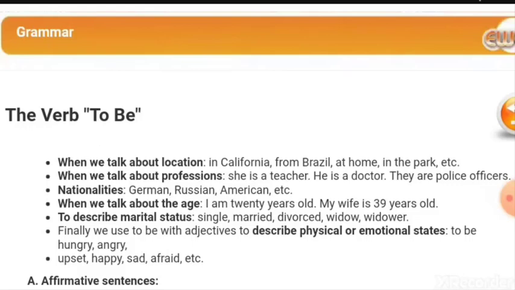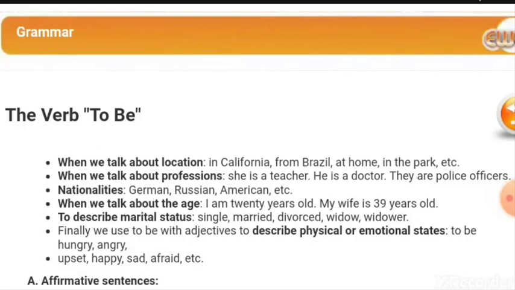Thirdly, with nationalities, مع الجنسيات, like I am German. أنا ألماني. He is Russian. هو روسي. We are American. نحن أمريكيون, etc.